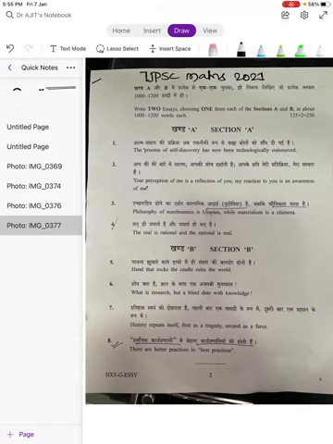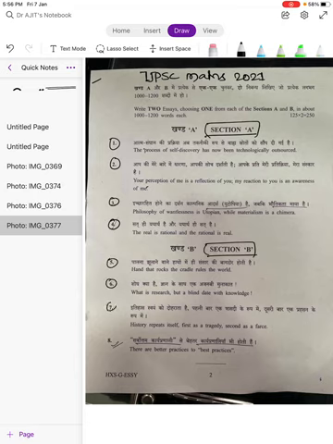This is the UPSC Mains 2021 essay paper, and as we know there are two sections and UPSC gives four topics in each section. We have to choose one out of that. In section B, again four topics, and out of that we have to choose one. In this particular video we'll briefly discuss how you could have selected the topics in section A and B, then what the expectation of UPSC is, and how you can prepare for the 2022 mains essay paper, after going through this paper or these particular topics, right?